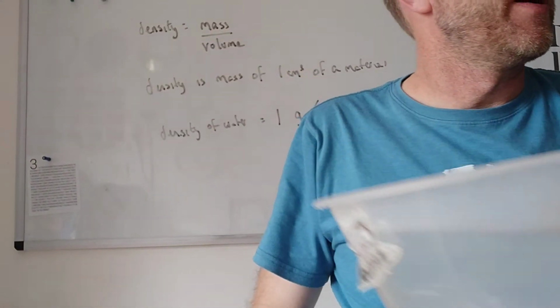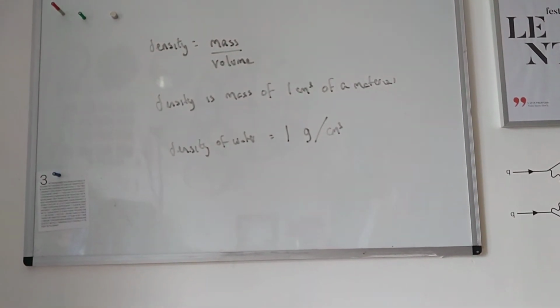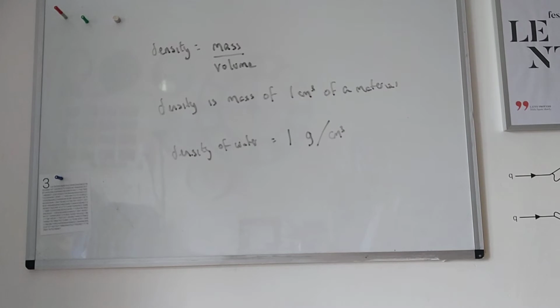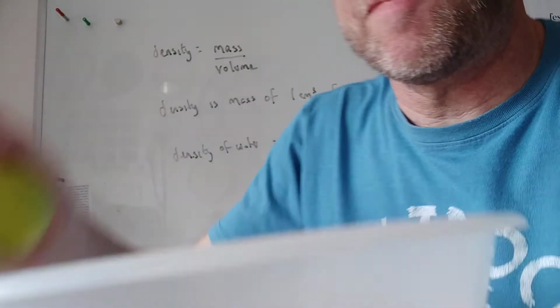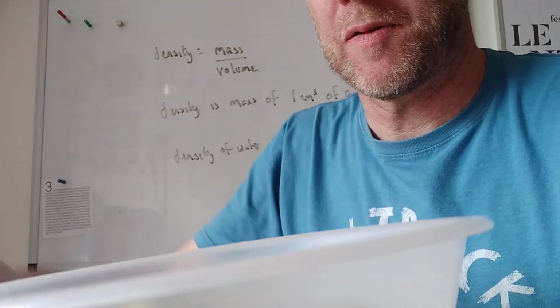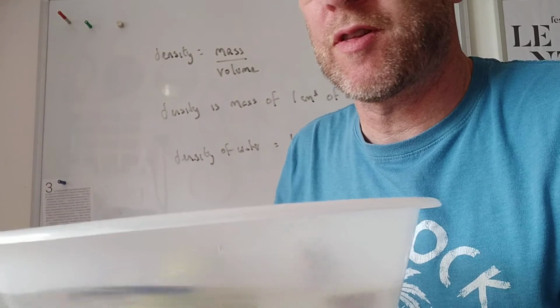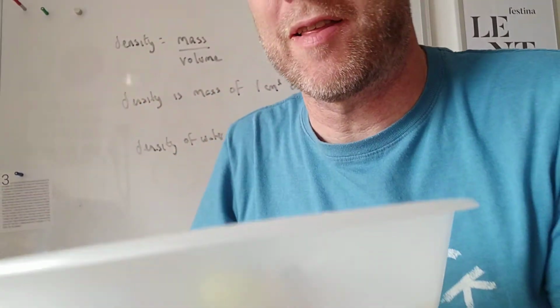Take an apple. Floats. Avocado, we're posh in this house, sinks. So that tells you whether something is more or less dense than water.